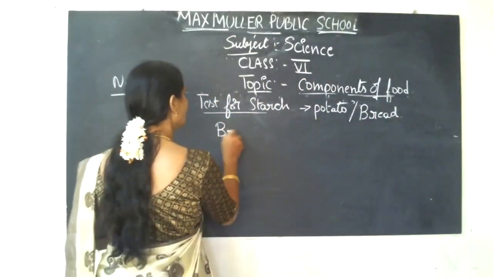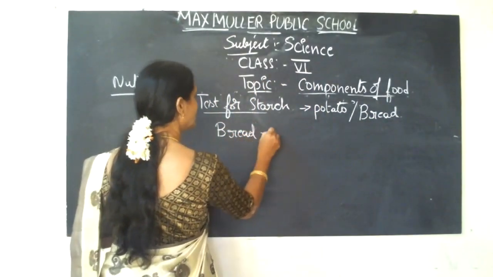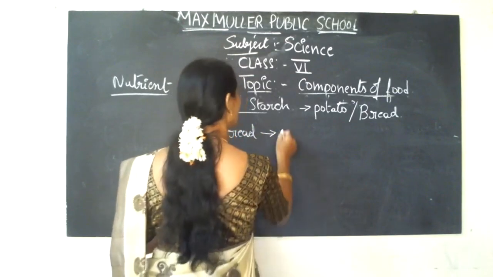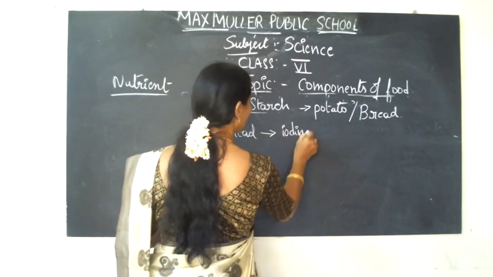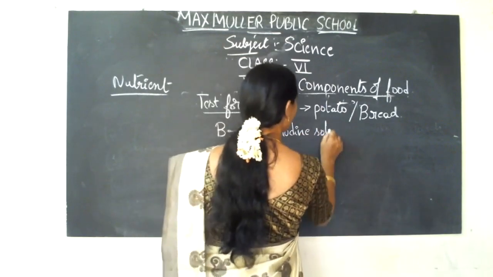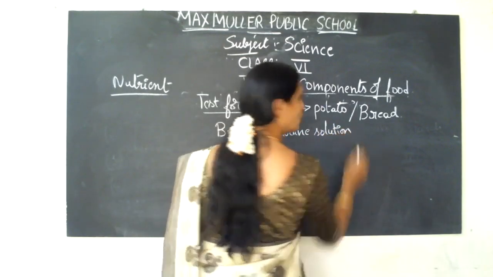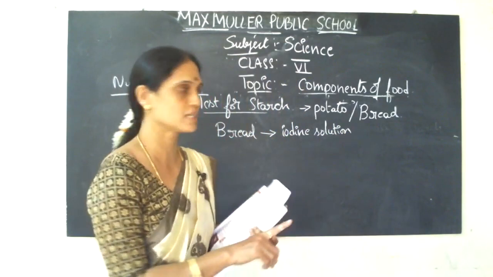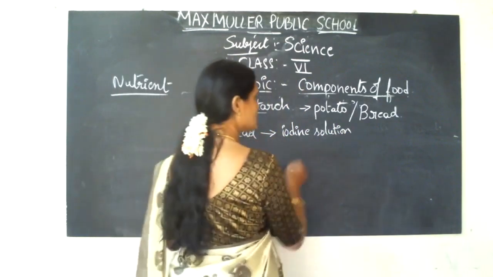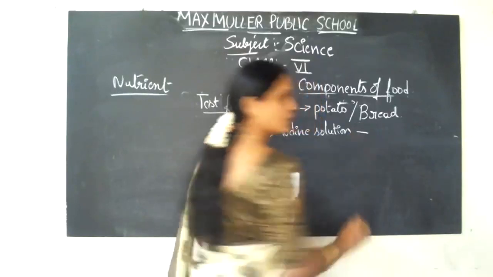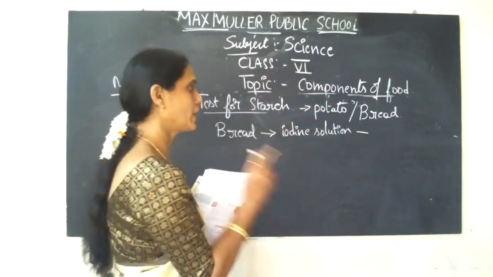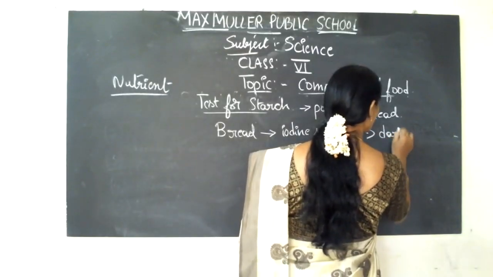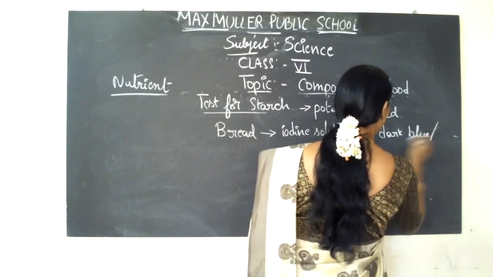So for this bread, you take a little bit of iodine solution, which is available in the chemical laboratory only. Don't try this on your own, children. If at all possible, I'll try to do these activities in the next class. So when iodine solution is added to this bread, if starch is present in the bread, it should turn dark blue or black in color.